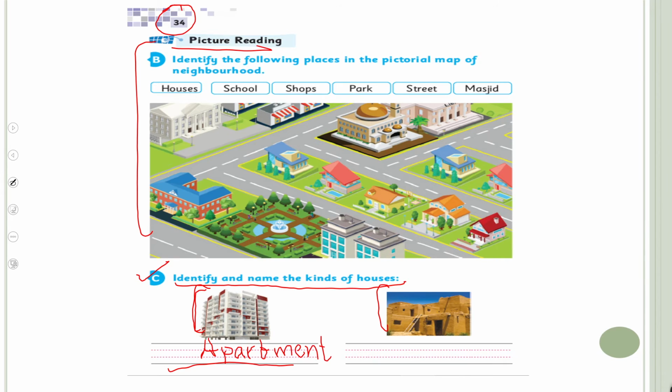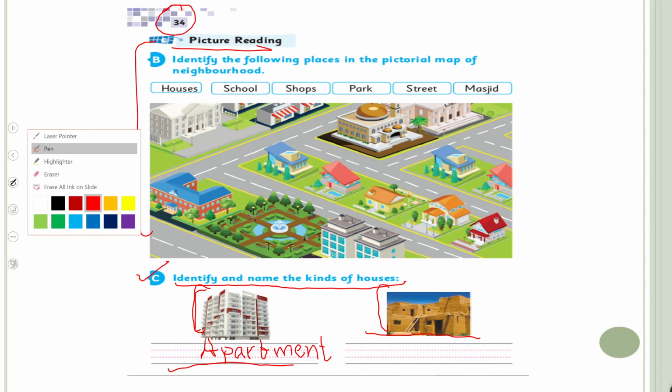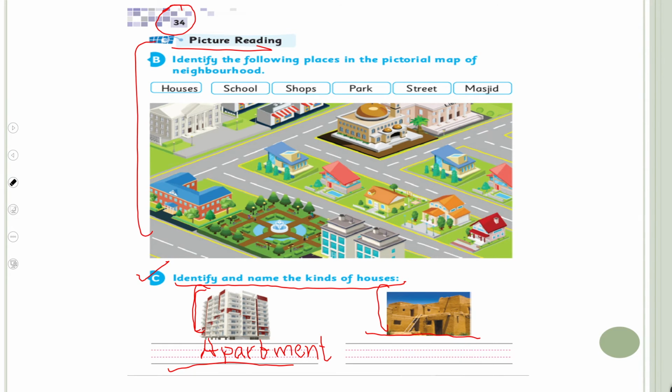Apartment. A-P-A-R-T-M-E-N-T. Apartment. Now the next house, made up of mud. Let me correct the T for you.